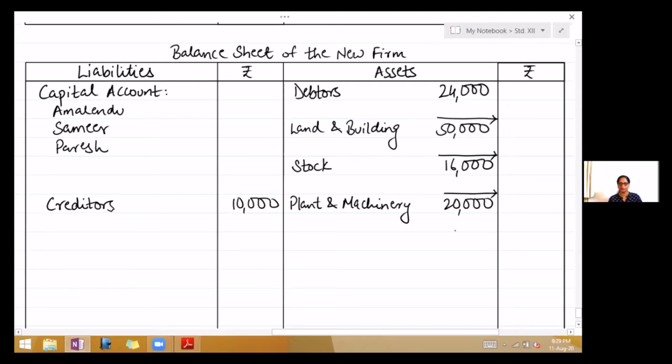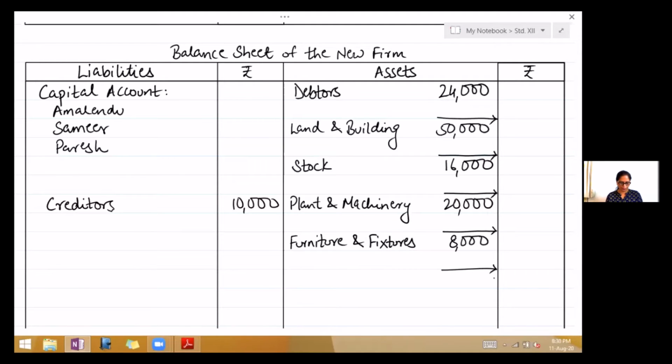Leave a line. Furniture and fixture 8,000. Leave a line for adjustment. Okay, so we have finished with the given balance sheet. Now we come to the adjustments.